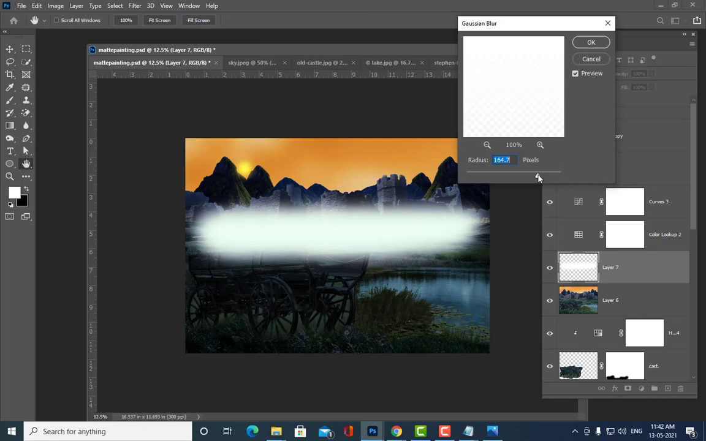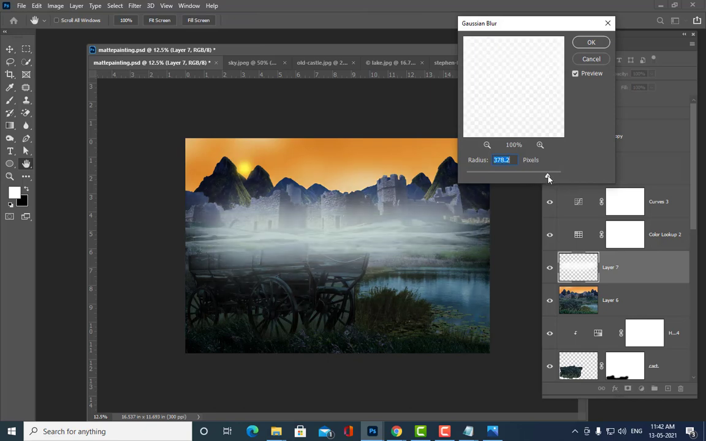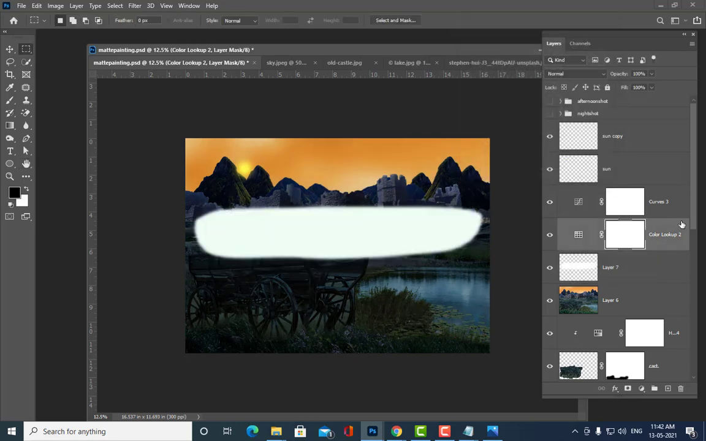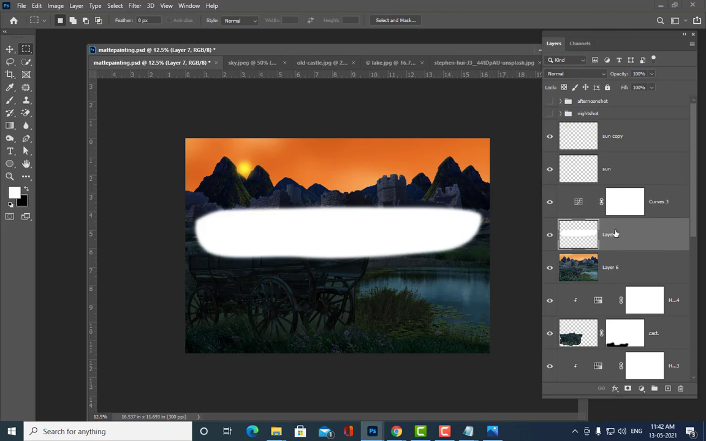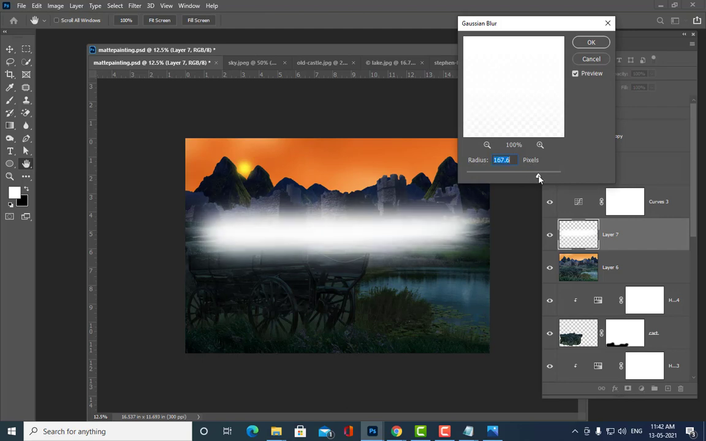See, increase it. We can actually increase it even further. One thing is, I want to remove the color lookup. See, color lookup is not showing the fog properly. Let me delete the color lookup, and let me apply this blur filter again. See here.